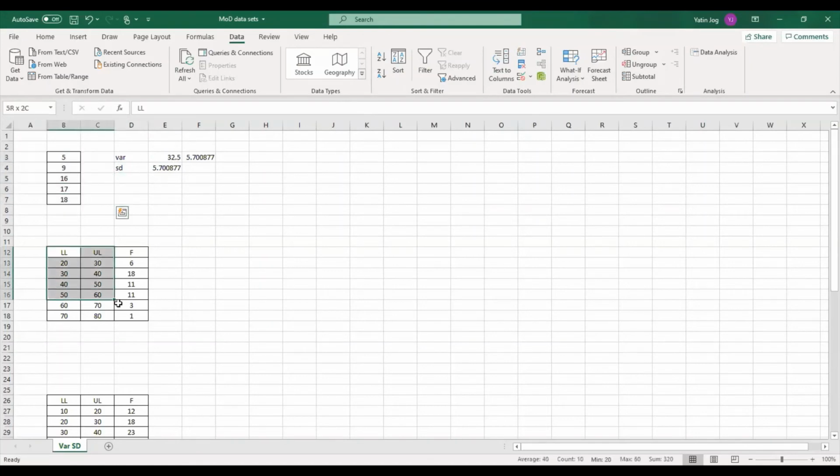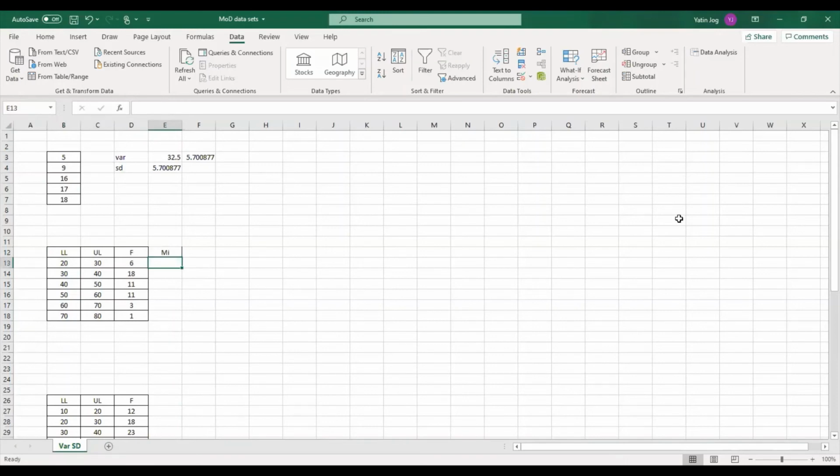Now for grouped data, as we have discussed, we don't have any direct function for mean, median, mode, standard deviation, variance. We don't have any direct function. We have to do the calculations in Excel manually. So how to find variance in case of grouped data? First thing is we have to find MI, the same thing which I have shown you in the presentation.